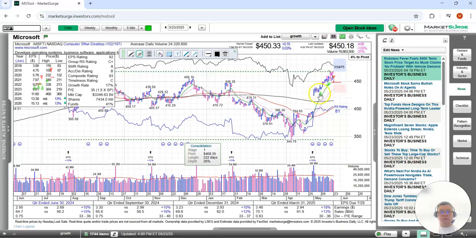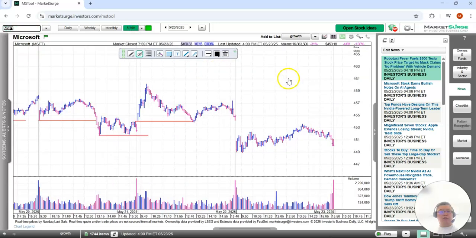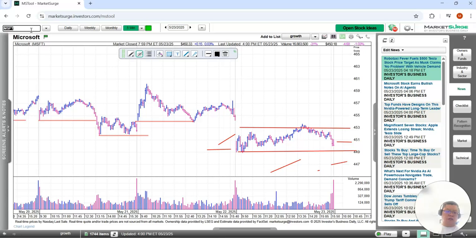Microsoft, this one was able to go up nicely and not touch the 10-day, but it finally pulled back to the 10-day right here. So it did close pretty weak on Friday. Not sure if there was any related news. Could be AI related because I think there was some news. I know Anthropic raised another round of funding this week, but not sure if there was any negative news that could impact Microsoft.